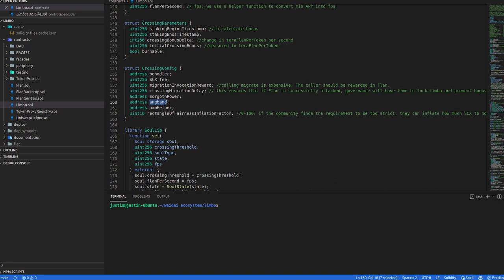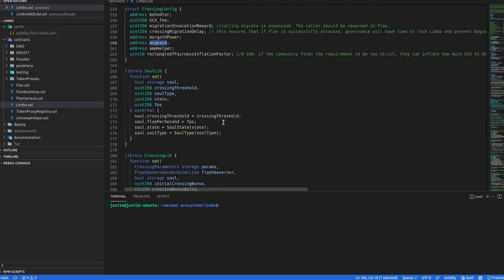However, the mechanics of Uniswap protect tokens through the slippage mechanism, protect tokens from value declines. So we may be able to increase this rectangle and send more scarcity than we otherwise would without diluting the price of scarcity. Or we may, as a community, have a strategic reason to dilute the price of scarcity or to increase the supply of scarcity. So this rectangle of fairness inflation factor allows the community to pump up the rectangle of fairness to send more scarcity off to Uniswap.